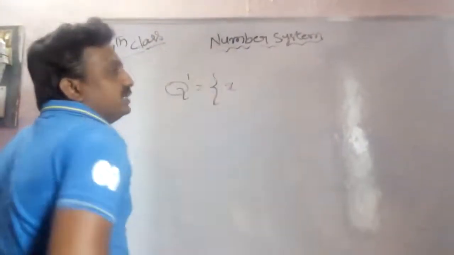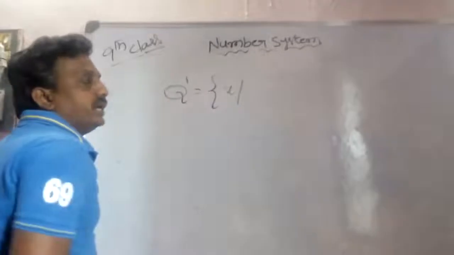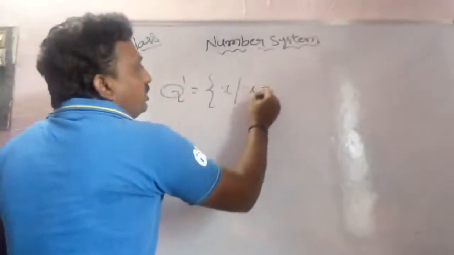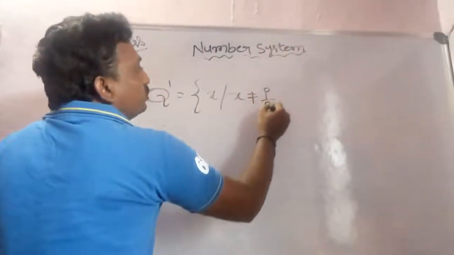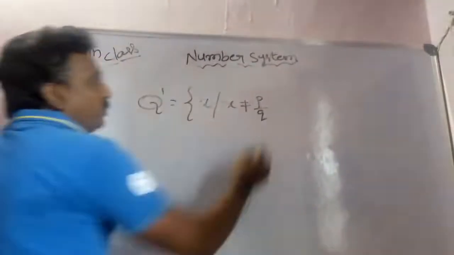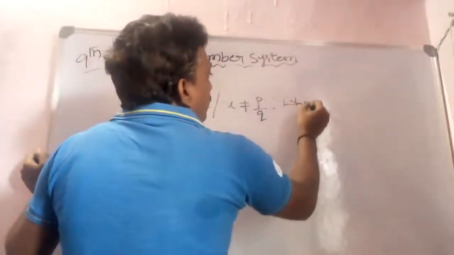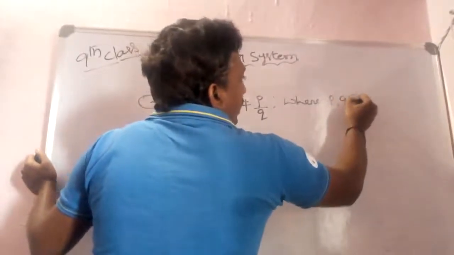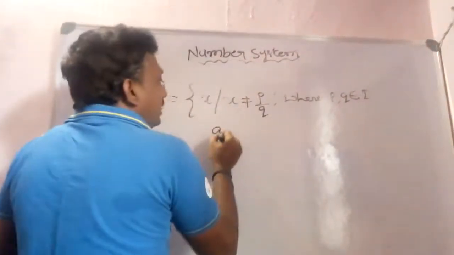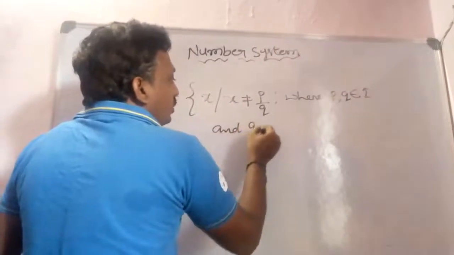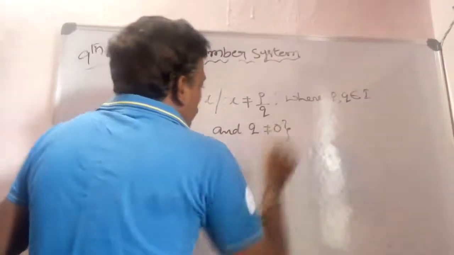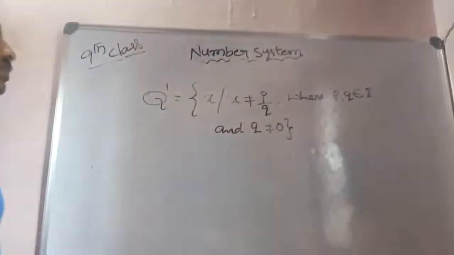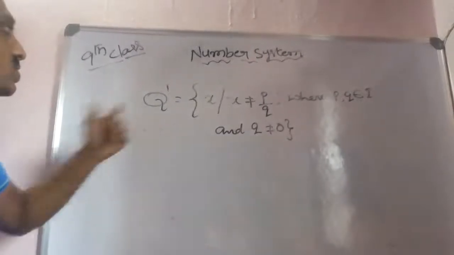Let x be an irrational number. It is not in the form of p by q, where p and q are integers and q is not equals to 0. This type of numbers are called irrational numbers.